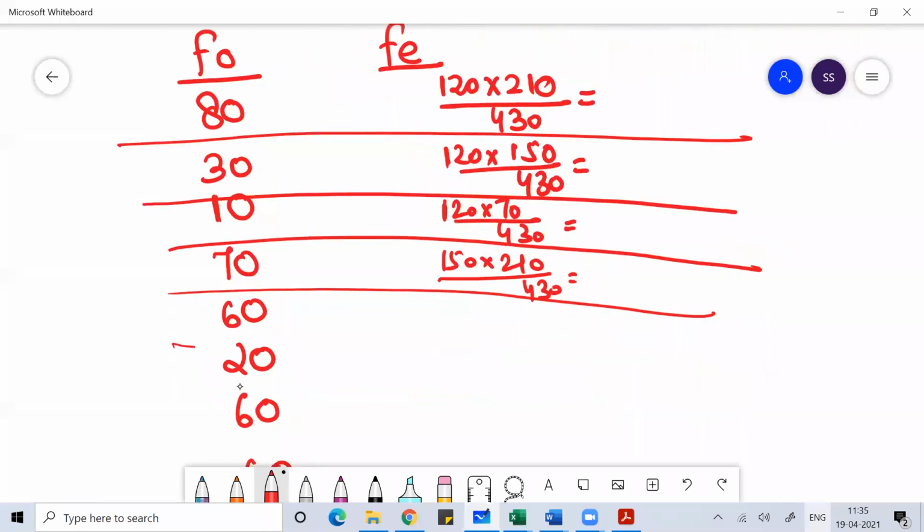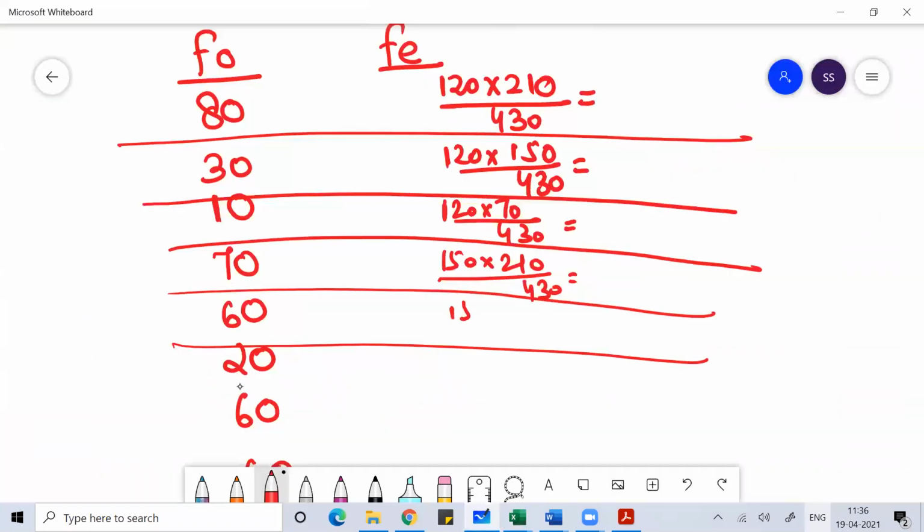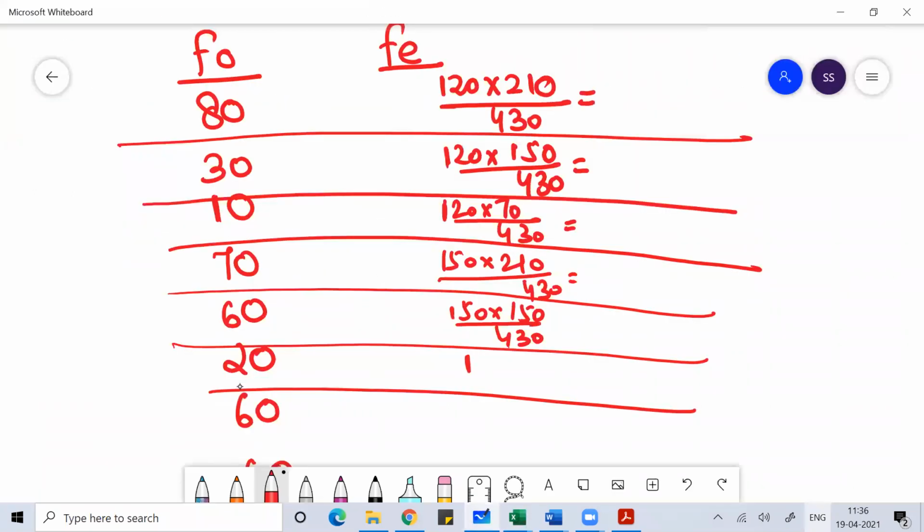For 60, 150 into 150 by 430. For 20, 150 into 70 by 430.